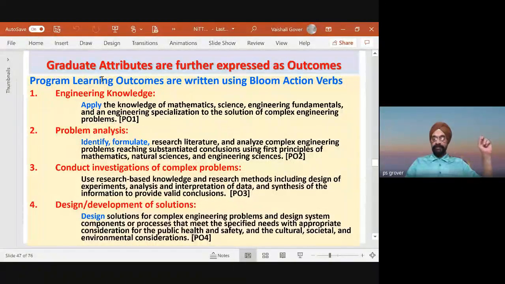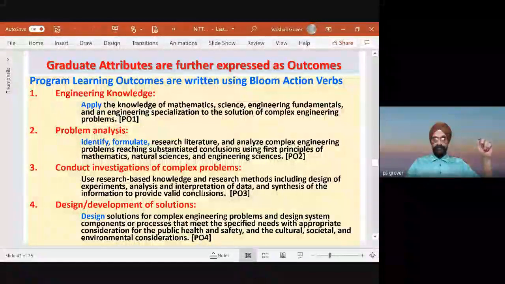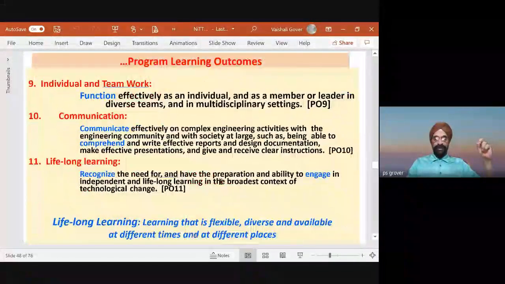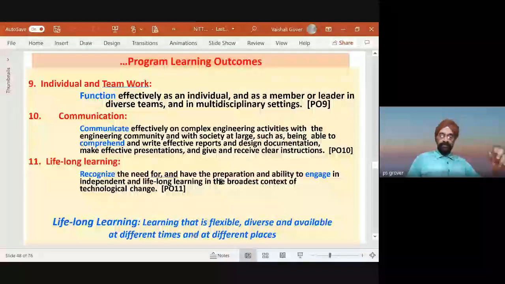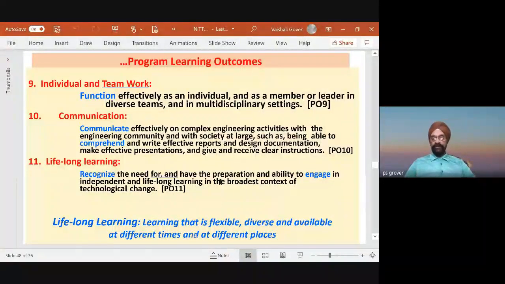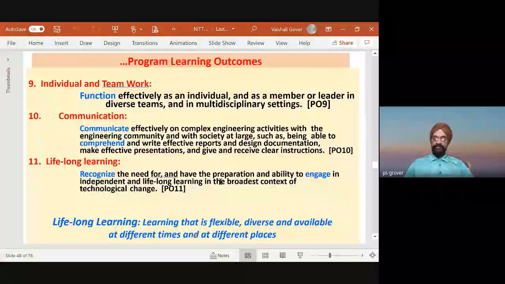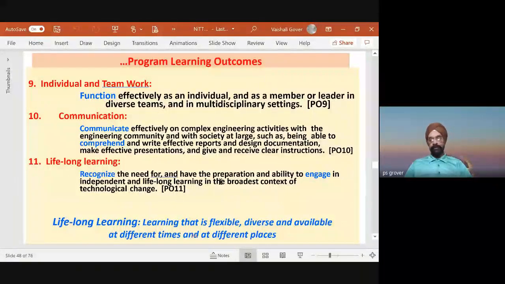Compare it with Bloom. Problem analysis: identify, formulate. These are again Bloom verbs. Then conduct investigations of complex problems, and so on, design. The reason I am giving this example is that the program outcomes have also been written with the help of Bloom taxonomy verbs.